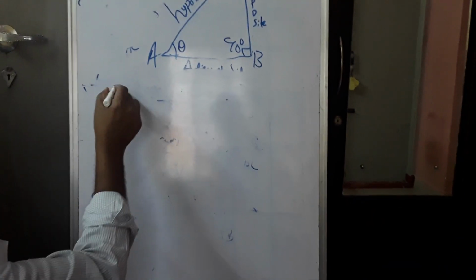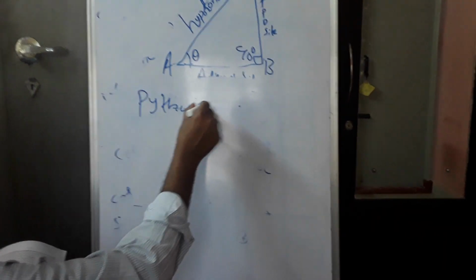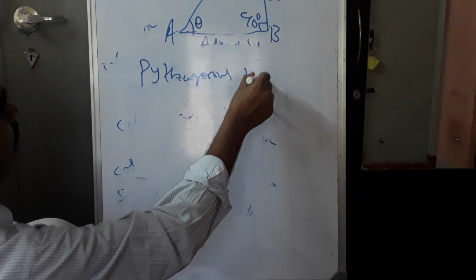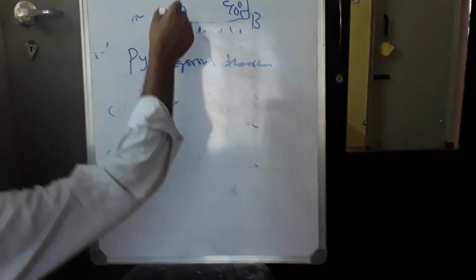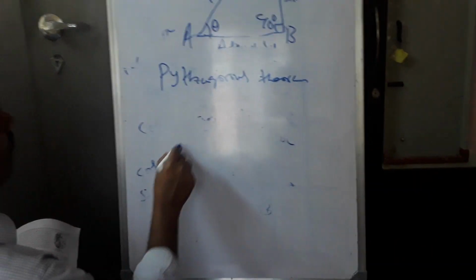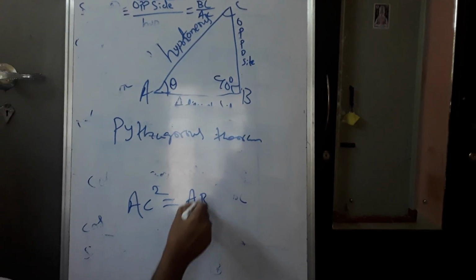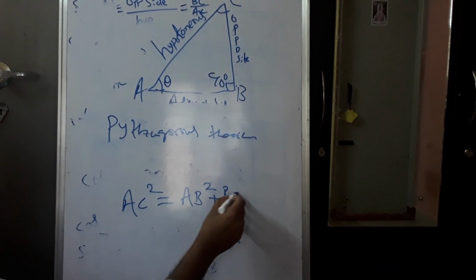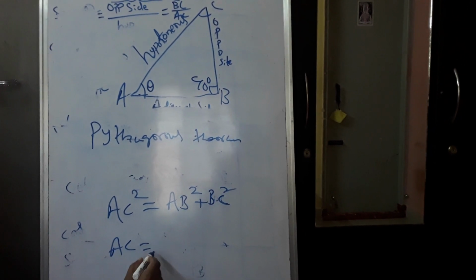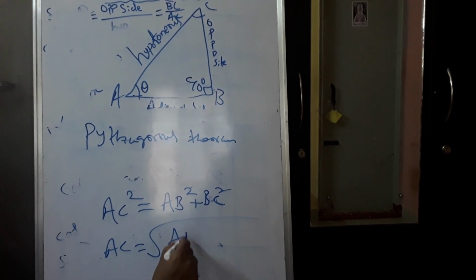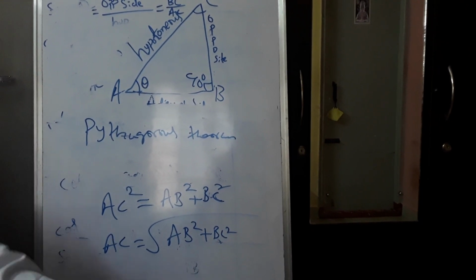Now let us go to the Pythagoras theorem. Here, this is a right angle triangle. It can be mentioned as AC square, hypotenuse square, is equal to AB square plus BC square. Okay, this is the formula. AC is equal to square root of AB square plus BC square.